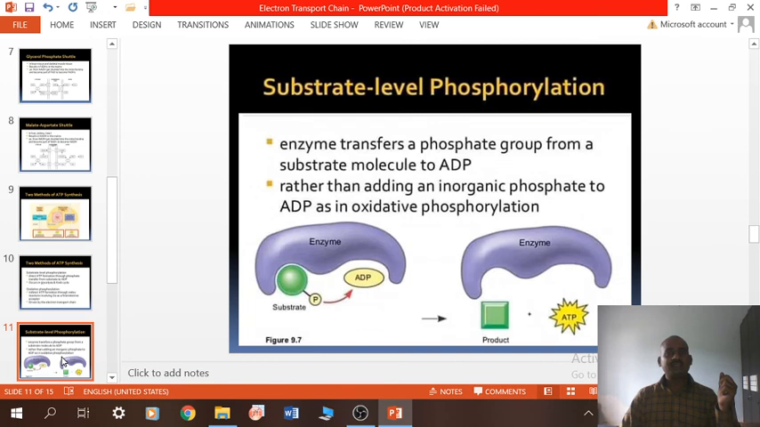Okay. Next, substrate level phosphorylation. What about substrate level phosphorylation? As shown in this slide, there should be an enzyme, a substrate, and ADP, along with the substrate which has a phosphate. The enzyme will combine with the substrate. The substrate will give a phosphate, which is an inorganic or organic phosphate, and that will be attached to ADP, and ATP will be produced as adenosine triphosphate.